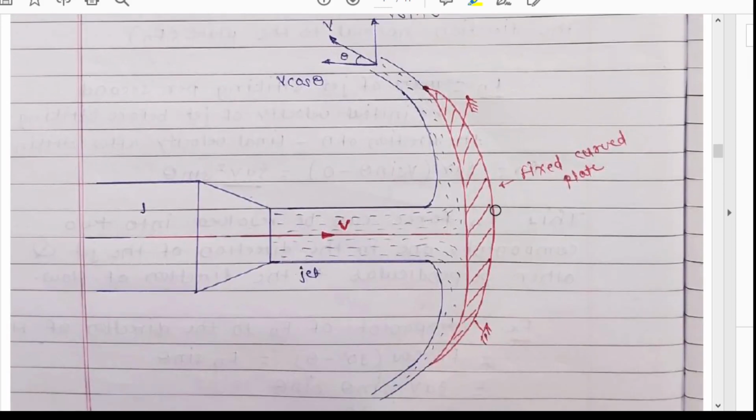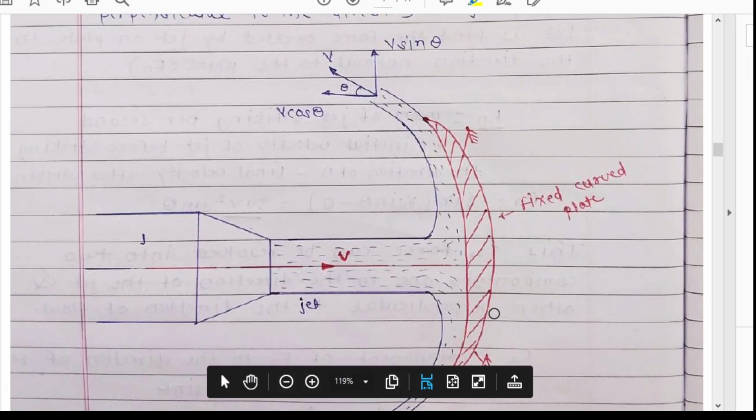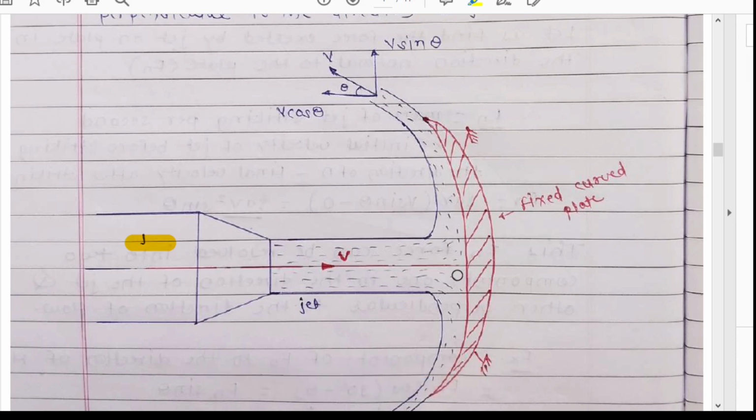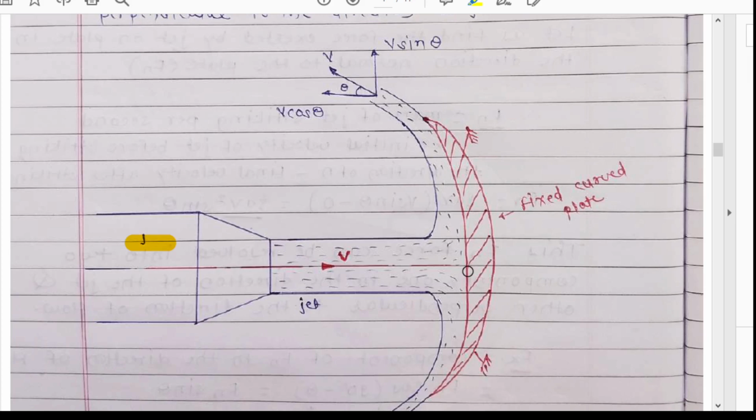Now consider this figure. Here the fixed curved plate is there, and this fixed curved plate is fixed at both ends. Now here your pipe and your jet. The initial velocity of the jet is v. When this jet strikes the center of this curved plate, it is divided into two equal parts. Again here we are going to assume that this curved plate is a smooth one, that is, no loss of energy is there due to the impact of the jet.